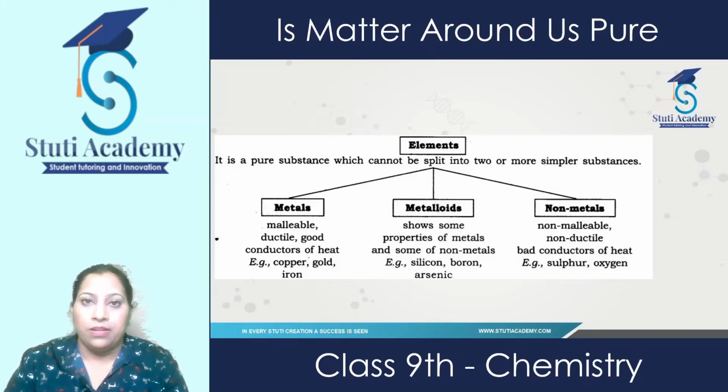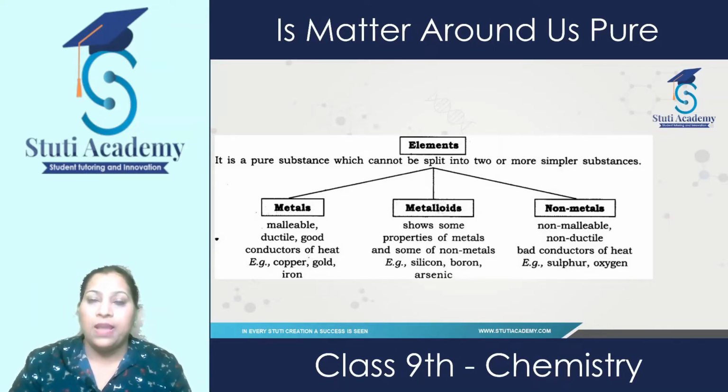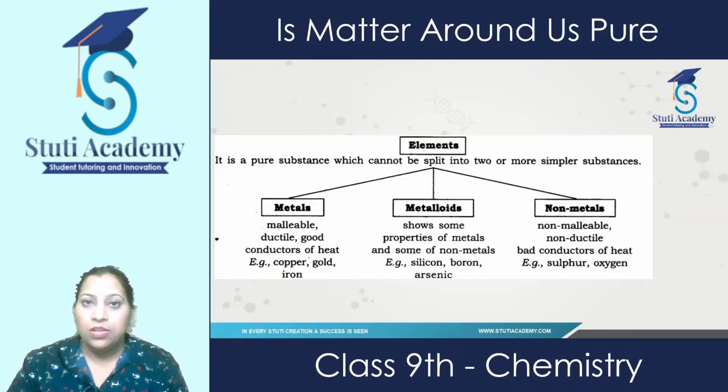First of all, metals. Metals are malleable, which means they can be converted into thin sheets. For example, aluminium, copper, gold. We can easily convert them into thin sheets. We use aluminium foil in our kitchen for packaging of food material. So this can be converted into sheet, that is aluminium, which is a metal.